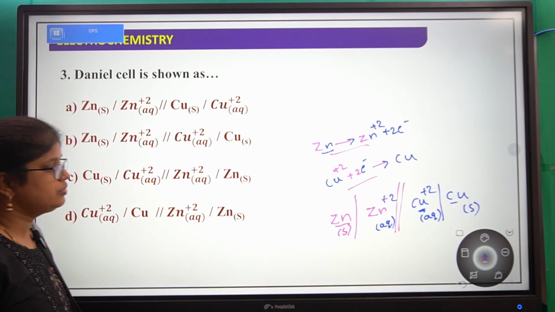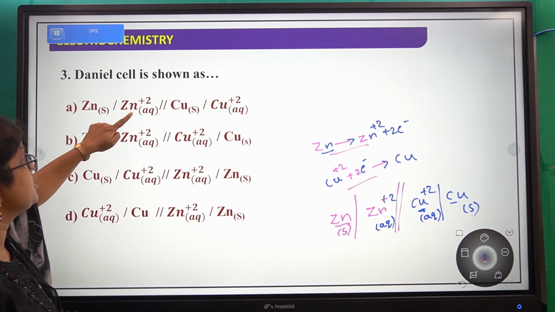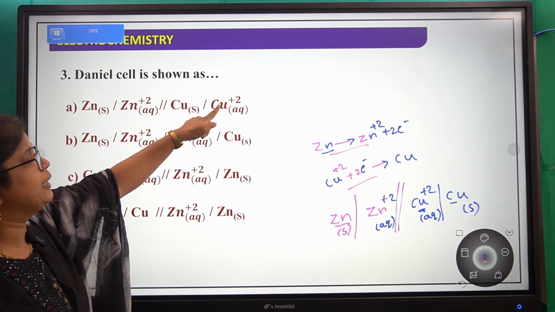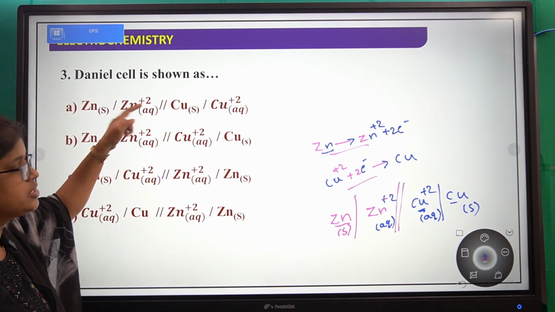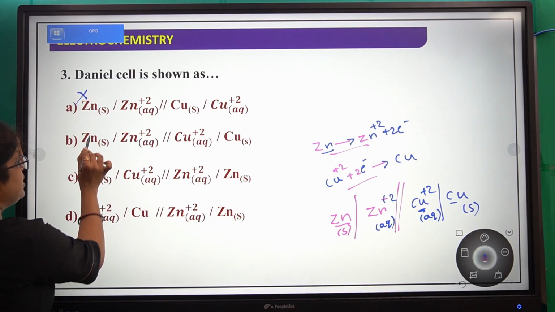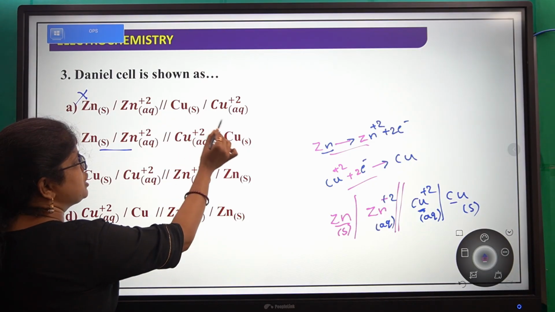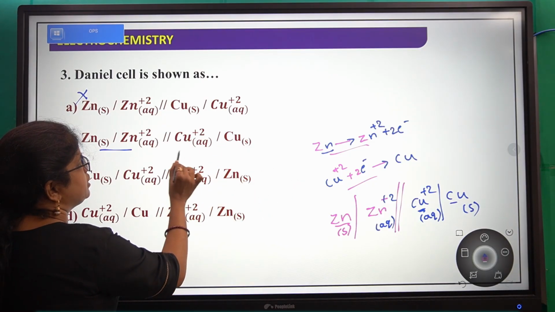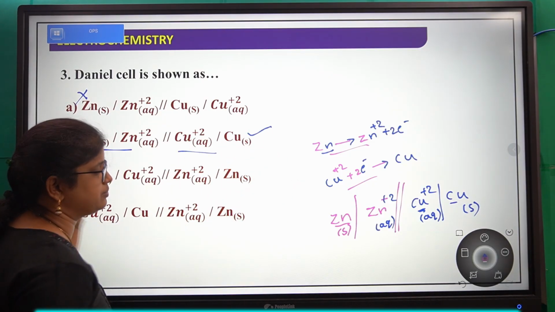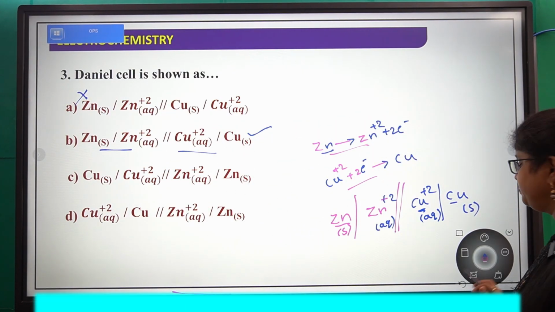Next, which is the correct one here? Zinc plus 2, but here also copper plus 2, oxidation. So this is not correct. Next, look here: zinc converted into zinc plus 2, oxidation, and copper plus 2 converted into copper, reduction. So this is the correct answer. Okay, so which is the correct option? B.